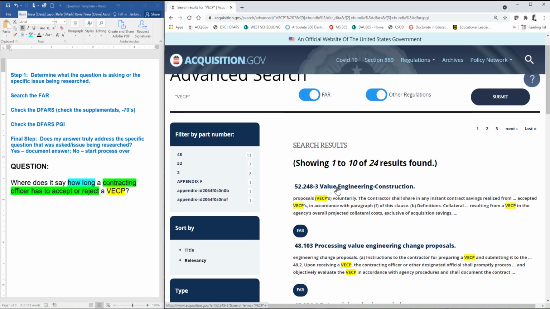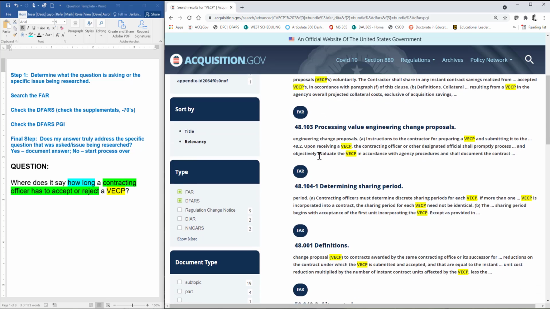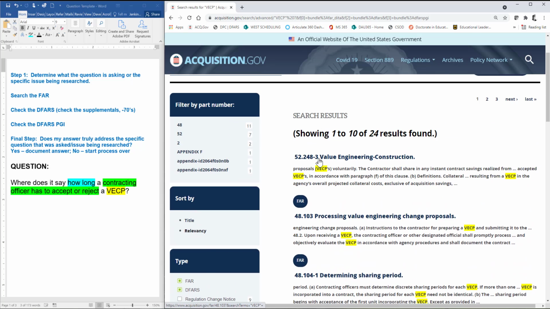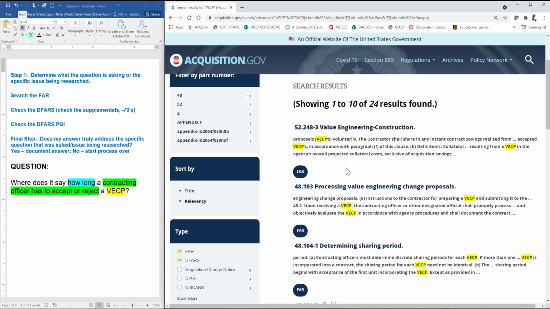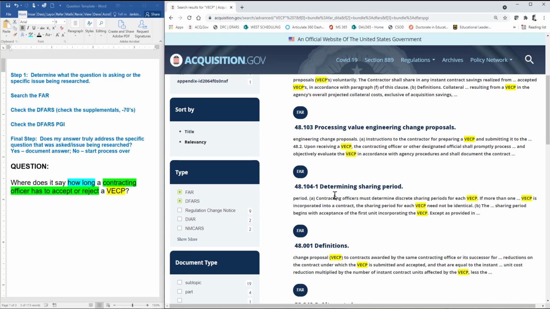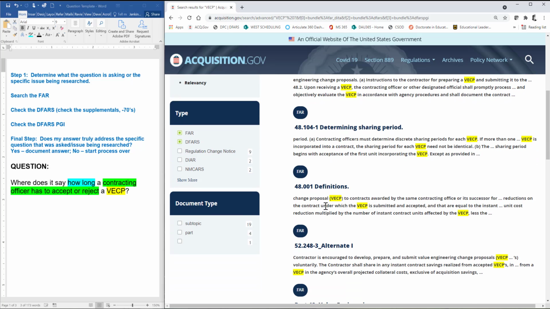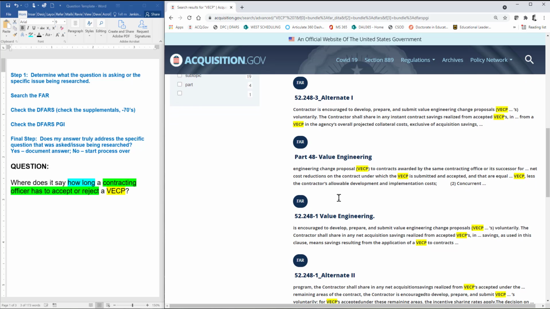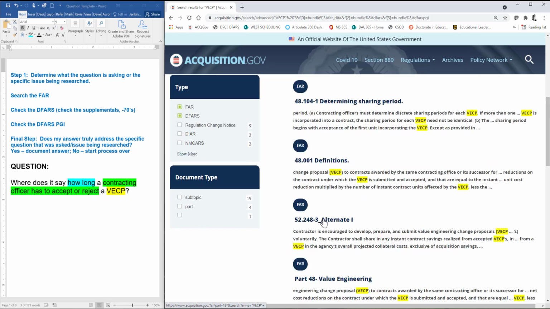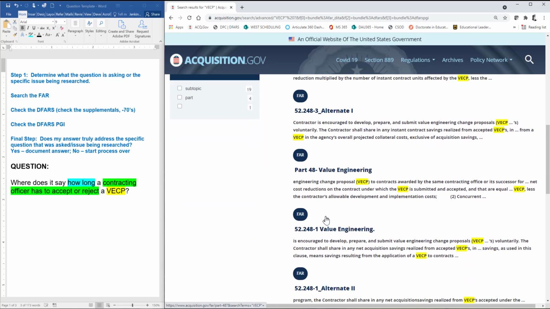Okay, so I'm searching the FAR and the DFARS. Right away, I am seeing that part 48 is going to play a role in this. Now right here, keep in mind that this is a clause, and we are not finding answers to these research questions in clauses, okay? So I can ignore the clause or provision citations. So I'm just going to take a look at these other ones. So we've got part 48, the clauses harken back to 48 as well. This is kind of interesting.